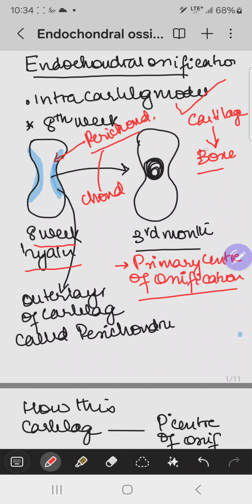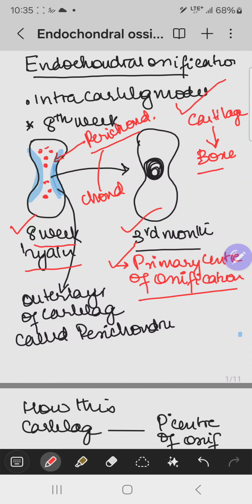The chondrocytes are not only present on the outer surface, but also within the cartilage. This cartilage system takes from the 8th week of intrauterine life to the 3rd month, when it becomes the primary center of ossification, and that is the point when the diaphysis growth starts to take place.